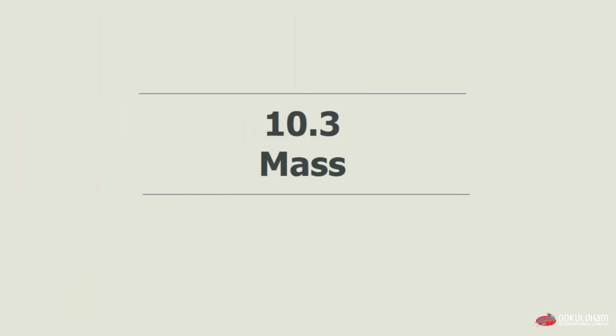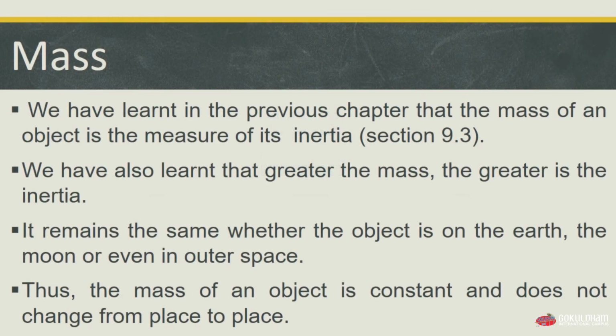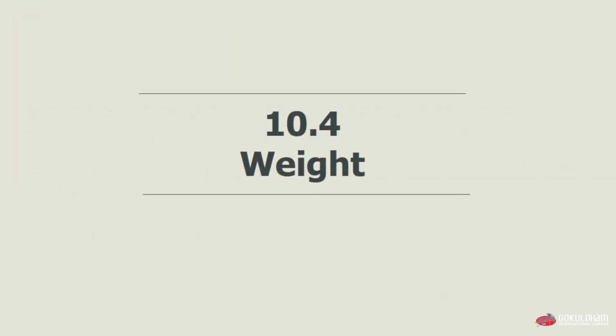Now we will start our next topic, which is mass, which is a very small topic. We have learnt in the previous chapter that the mass of an object is a measure of its inertia, in section 9.3. We have also learned that the greater the mass, the greater is the inertia. It remains the same whether the object is on the earth, the moon, or even in outer space. And thus, the mass of an object is constant and does not change from place to place. Now we will move to our next topic, which is weight.